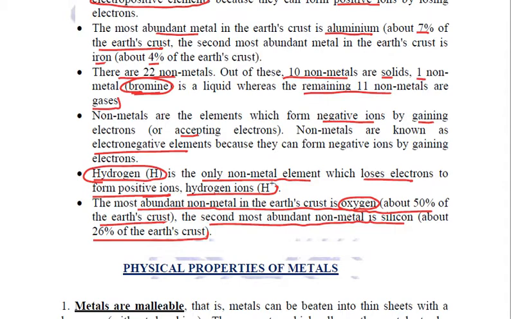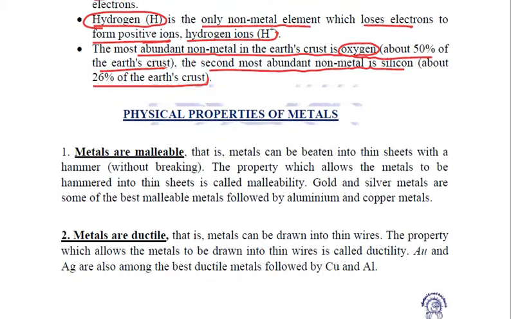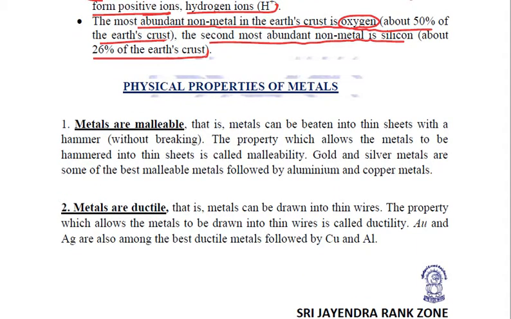Now let us talk about a few physical properties of metals and non-metals. Starting with metals, we know that metals are malleable. What is meant by saying that metals are malleable? It means that metals can be beaten down into thin sheets with a hammer without breaking. And this property, which allows the metals to be hammered into thin sheets, is called malleability.